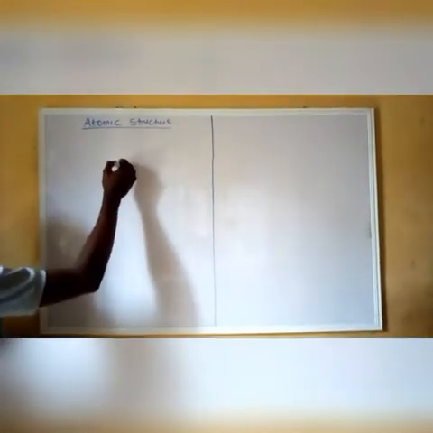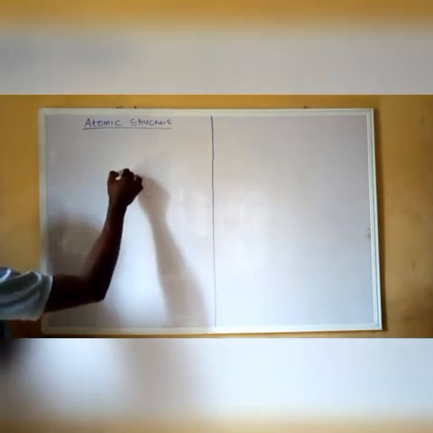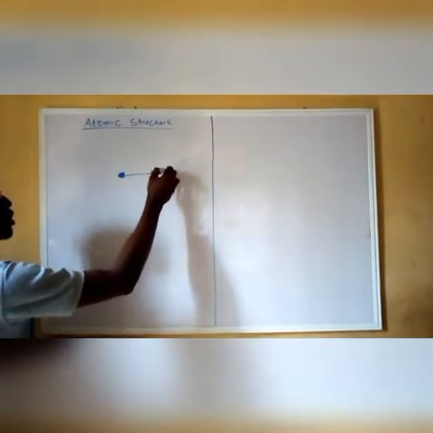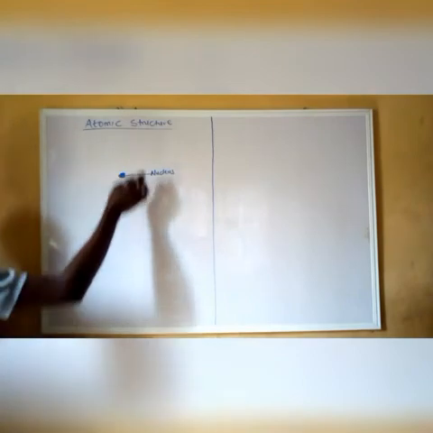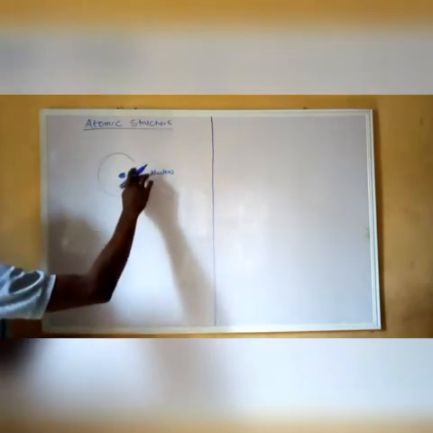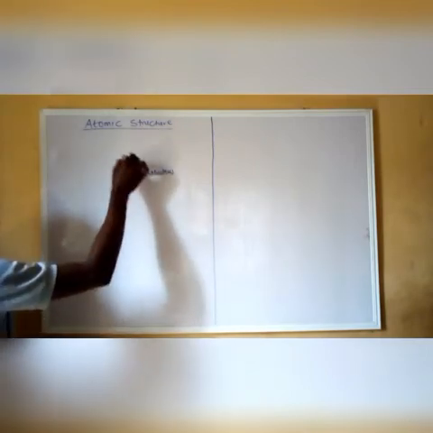The structure of an atom, after the discovery, showed that an atom has a center called the nucleus. Then around this nucleus, we have electrons moving around the nucleus.